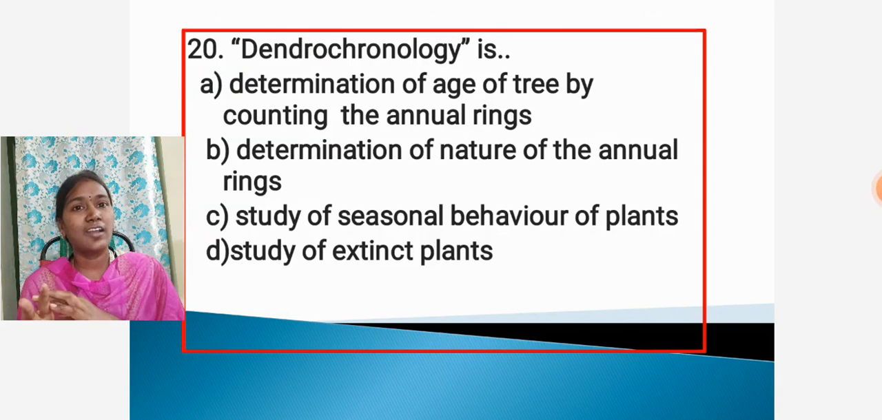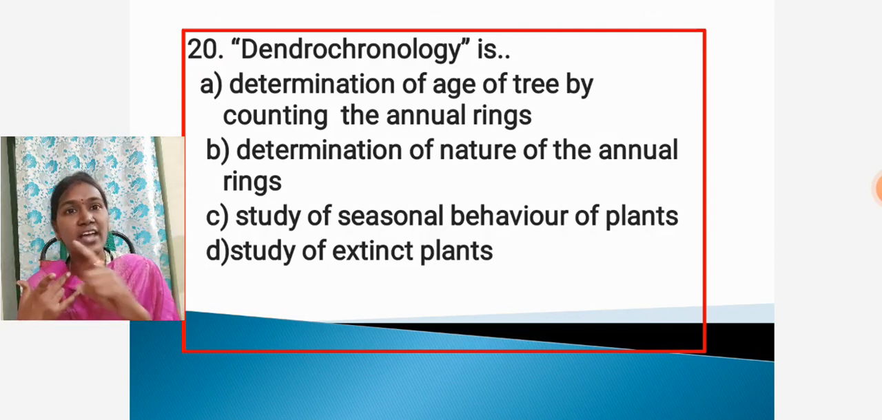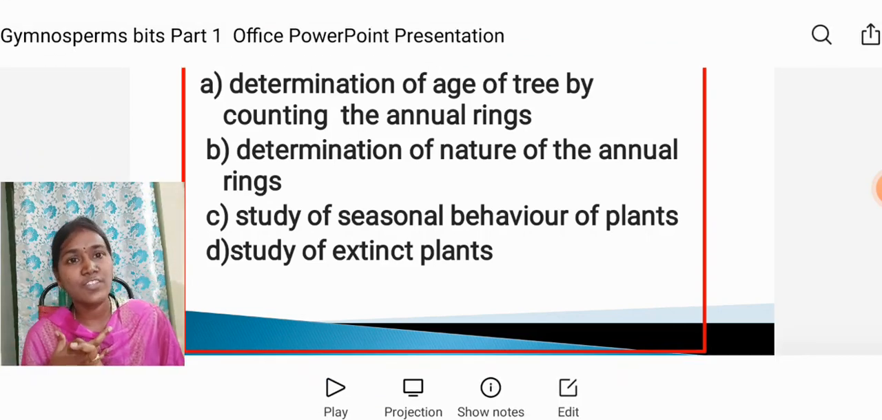In this session, part 1 bits are included from the gymnosperms: general characters, introduction, distribution, and anatomical as well as external characters of the gymnosperms.